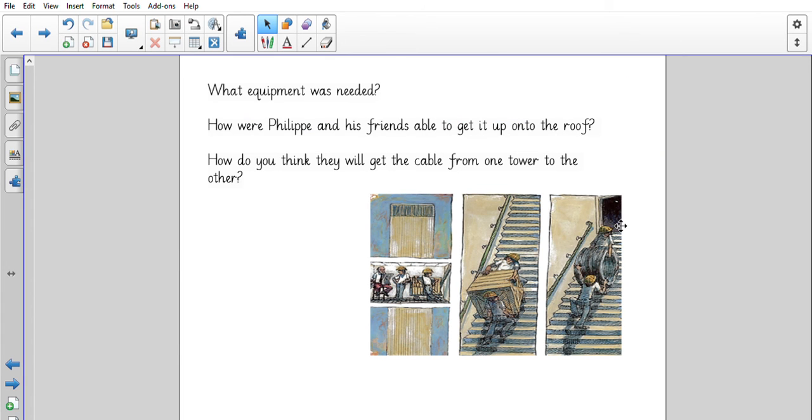Okay, so what equipment was needed then when he went in near the towers? So how were him and his friends able to get it up onto the roof? How do you think they'll get the cable from one tower to the other? What do you think they might have to do? Should they have broken in? So there are lots of questions for you to think about.